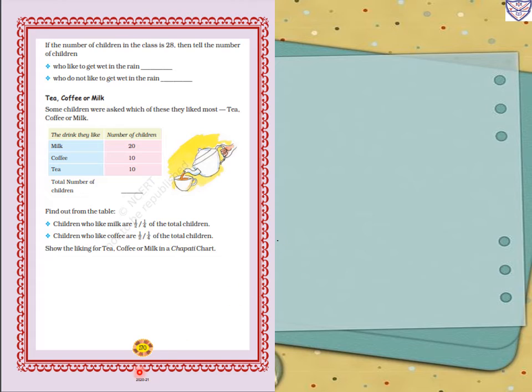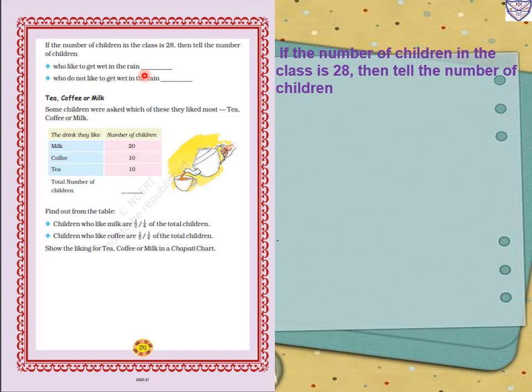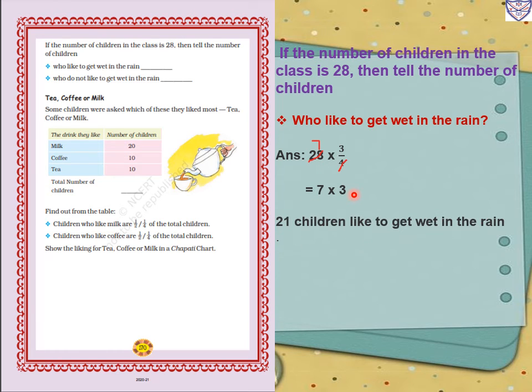Now page number 170. If the number of children in the class is 28, then tell the number of children who like to get wet in the rain. So the total number of children is 28 as given, and those who like to get wet in the rain are 3 upon 4 in the chapati chart. So we will multiply 28 by 3 upon 4. In the 4 table, when 28 comes, that is 4 sevens. So now we multiply 7 by 3. 7 threes are 21. So 21 children like to get wet in the rain.